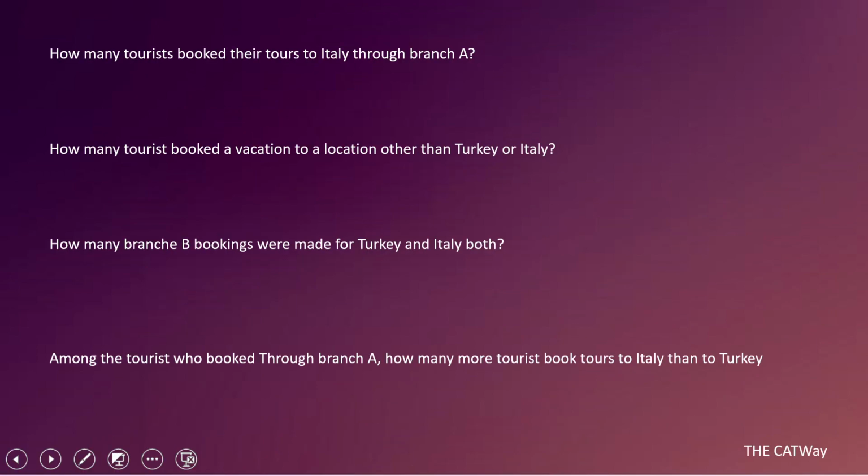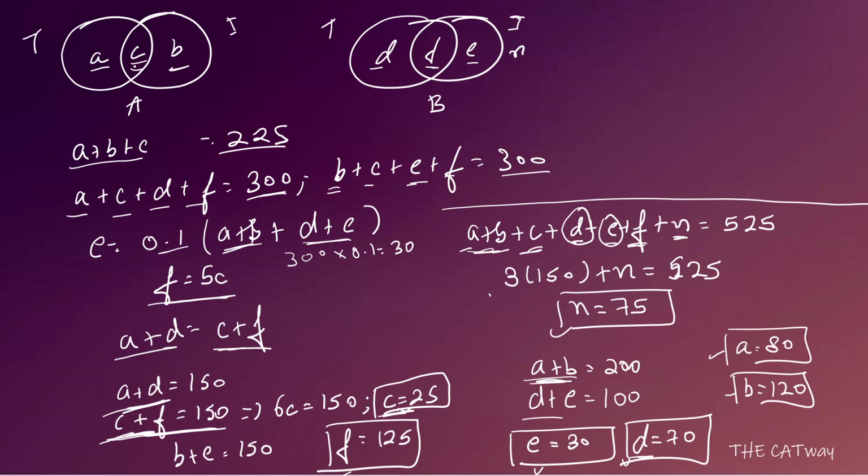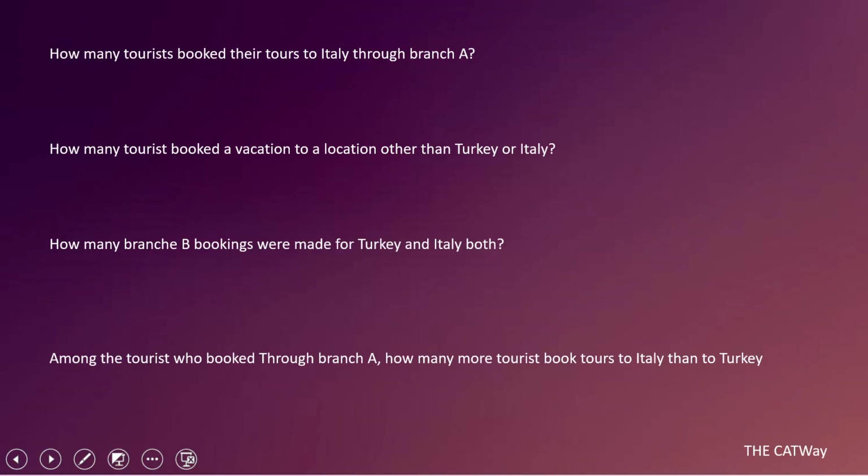So question one is, how many tourists booked their tours to Italy through branch A? They are B plus C. So how many will be there? B, that is 120, and C, that is 25. So a total of 145 will be your answer. The second question, how many tourists booked a vacation to a location other than Turkey or Italy? That is the value of N it is asking. So it is 75.